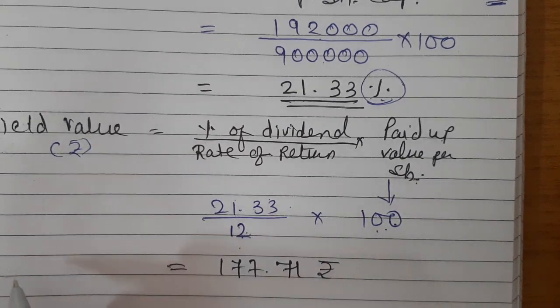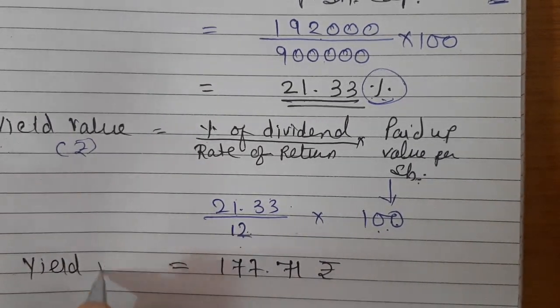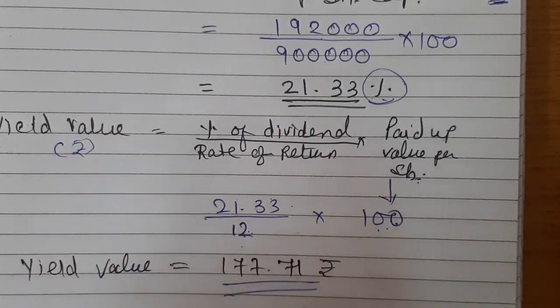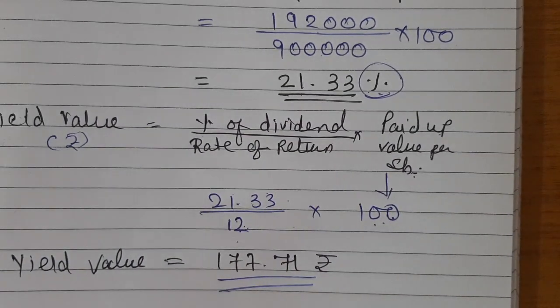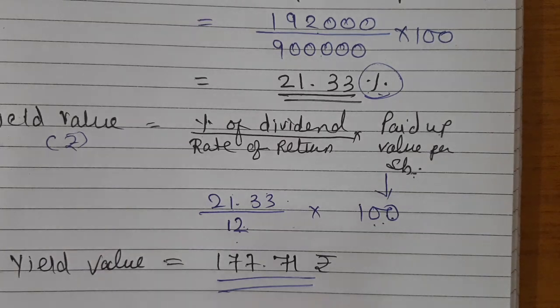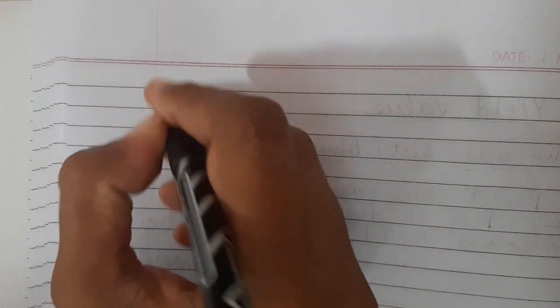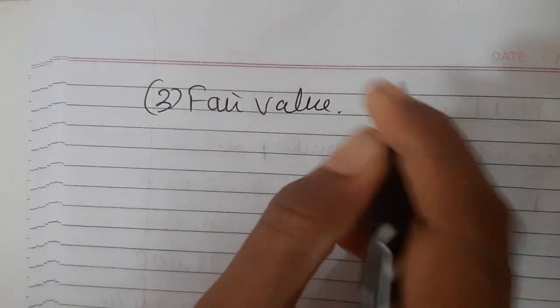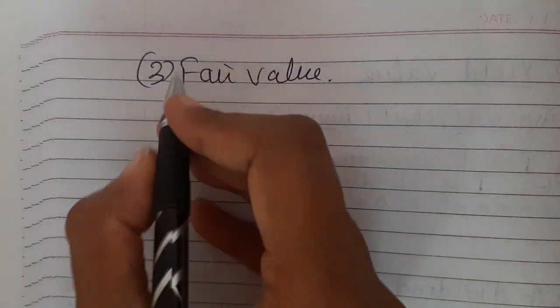So yield value is 177.71 rupees, right? So my intrinsic value answer is 160 and yield value answer is 177.71. And now third is fair value. So how can I find my fair value?